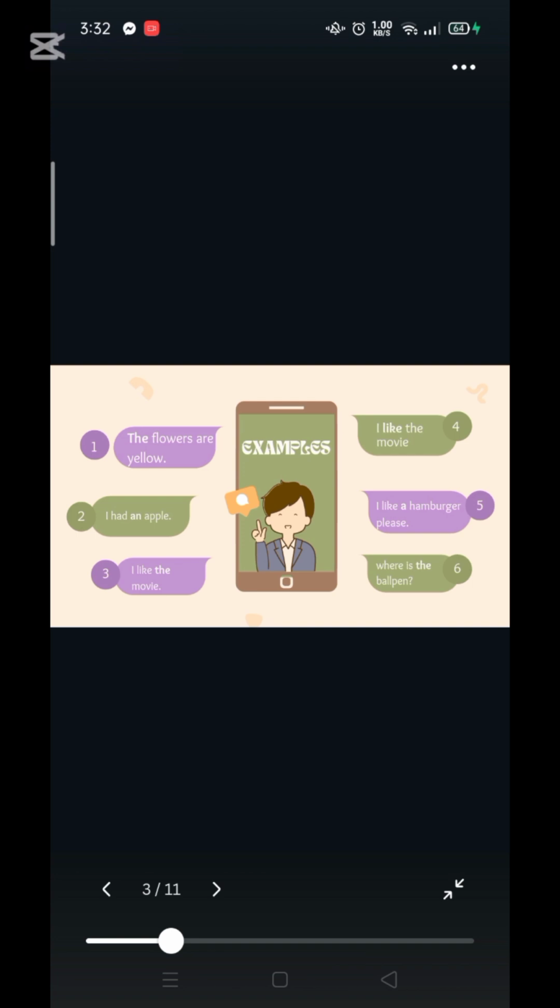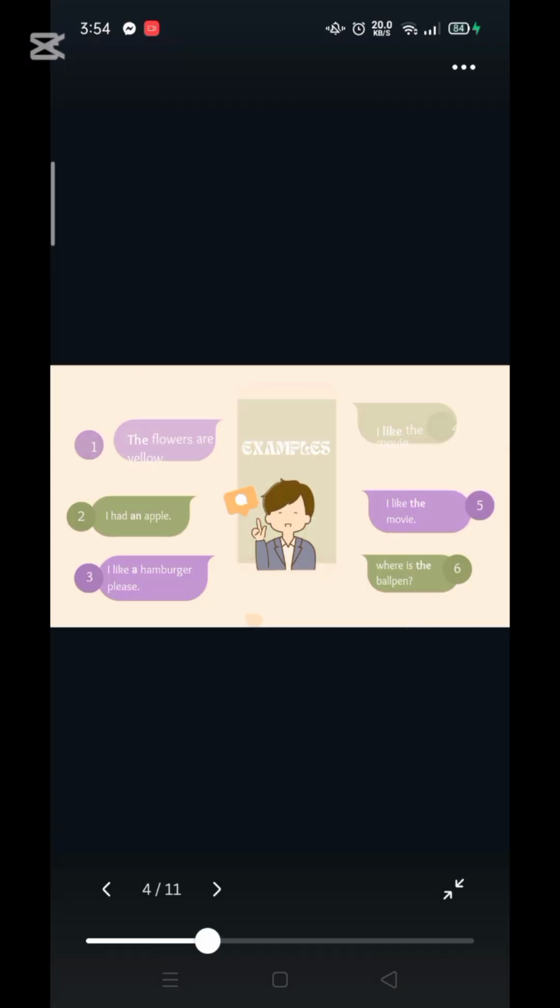Now in example number 5, we have: I like a hamburger please. The article in this sentence is the word a, because it tells us whether the hamburger is specific or general. So right now, we already know that the articles are the, a, and an.